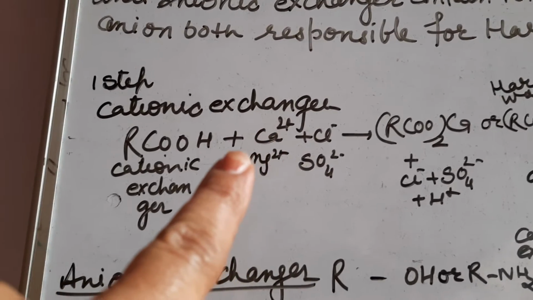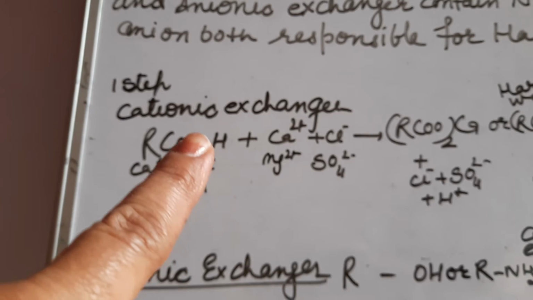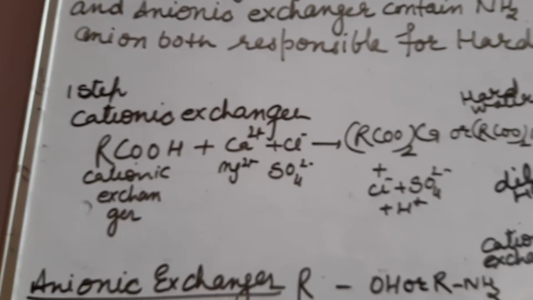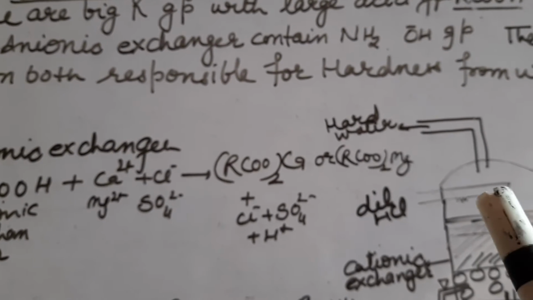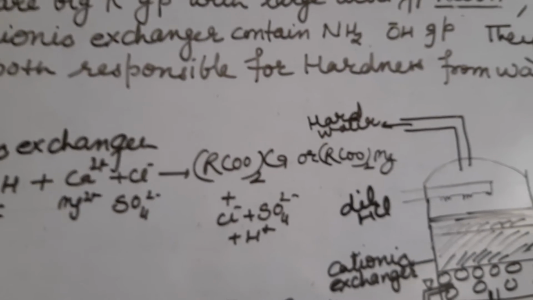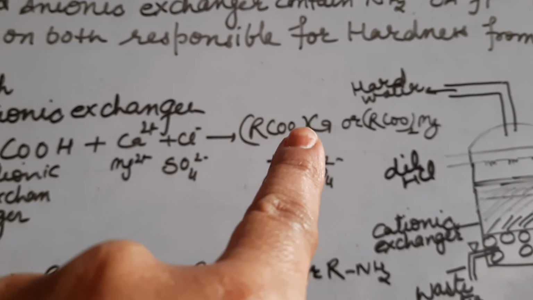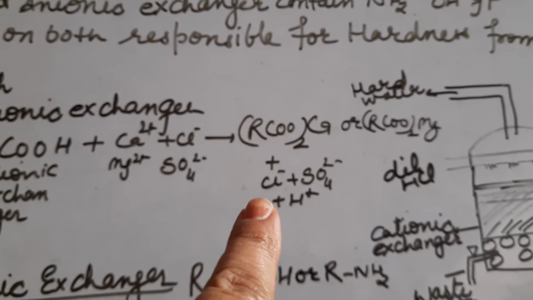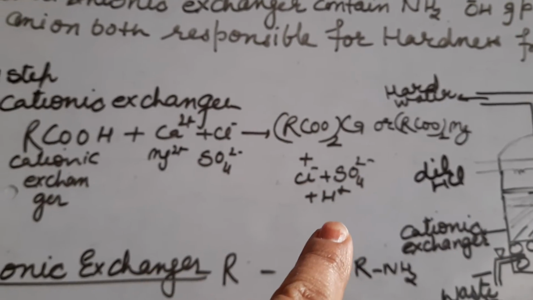Calcium ion and magnesium ion that are present in hard water get replaced by H ion, and we get this complex and H ion comes in solution, and calcium and magnesium get adsorbed on the cationic exchanger, and now the water contains chloride ion, sulfate ion and H ion.